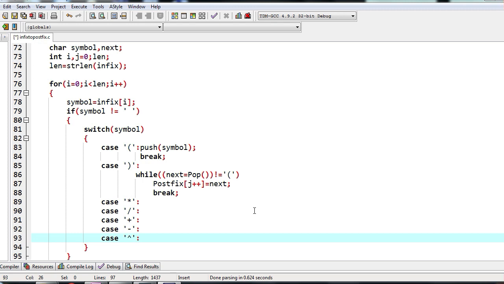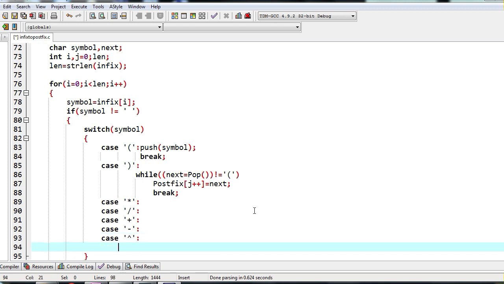We need to first check what is the priority of the operator that is already present at the top of the stack. If that operator is of equal priority or greater, then we have to pop the operators until it is not greater anymore. Or if it is lesser, then we need to just push this operator to the stack. So for this, again I will write a while loop like above.